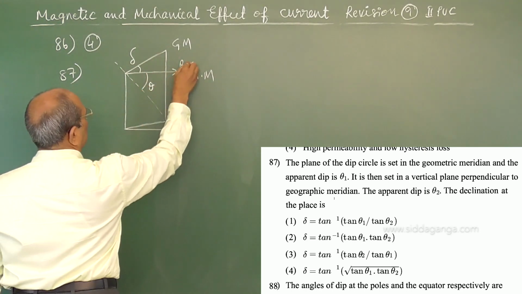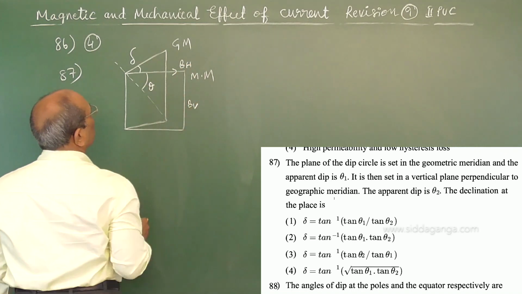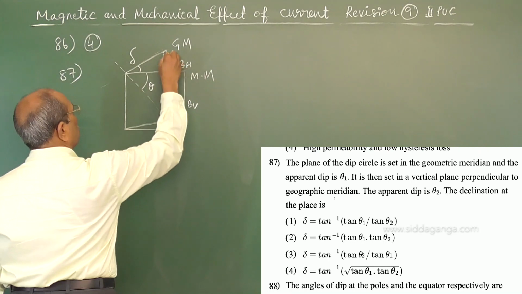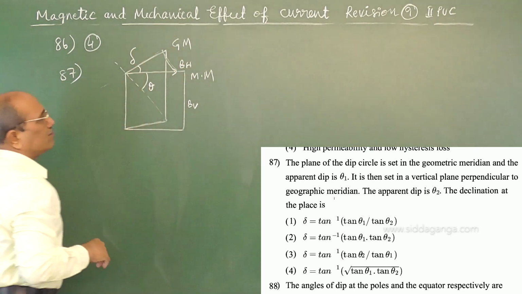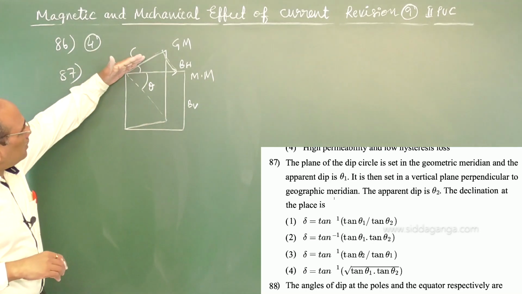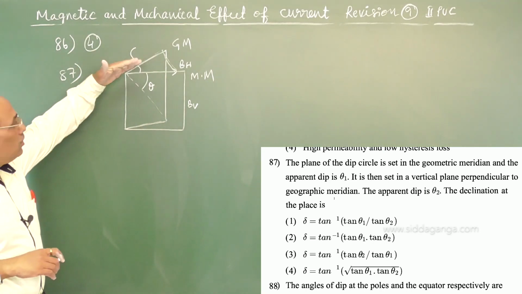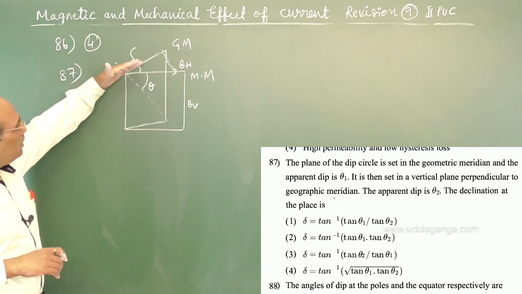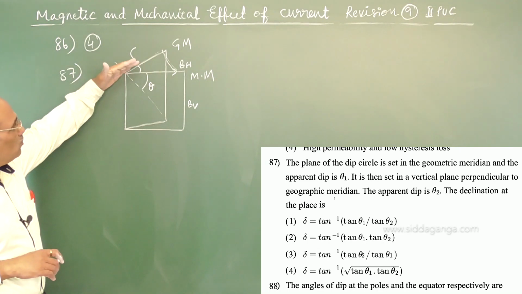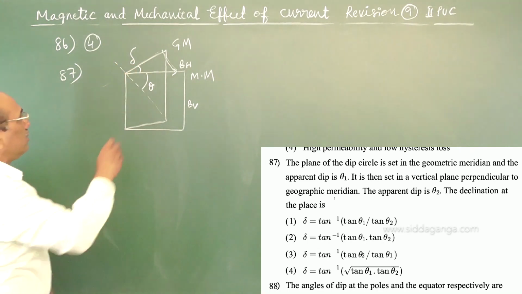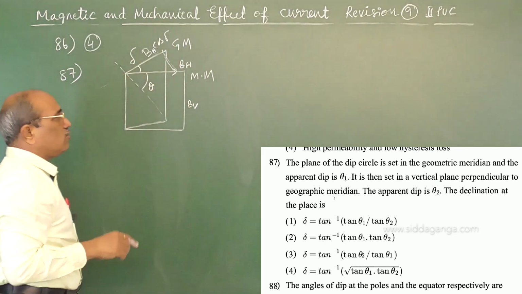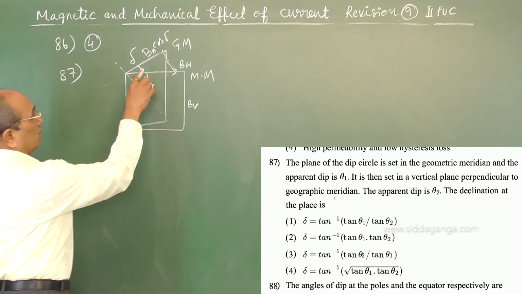If this is BH and this is BV, when the compass is placed in that direction, we have to take the component of BH along that direction. The compass needle is in the geographic meridian, not in the magnetic meridian. When it follows the geographic meridian, there is an angle delta, so instead of BH I can use BH cos delta as the horizontal component. So the new theta comes.